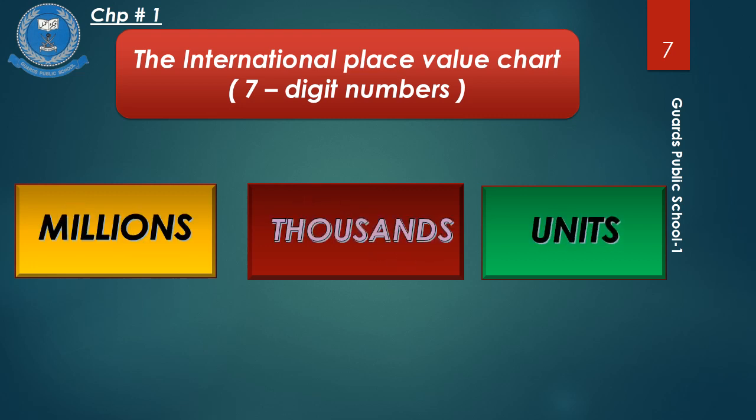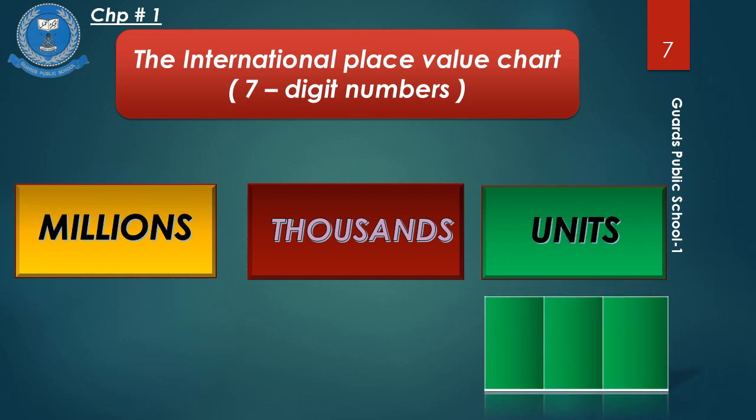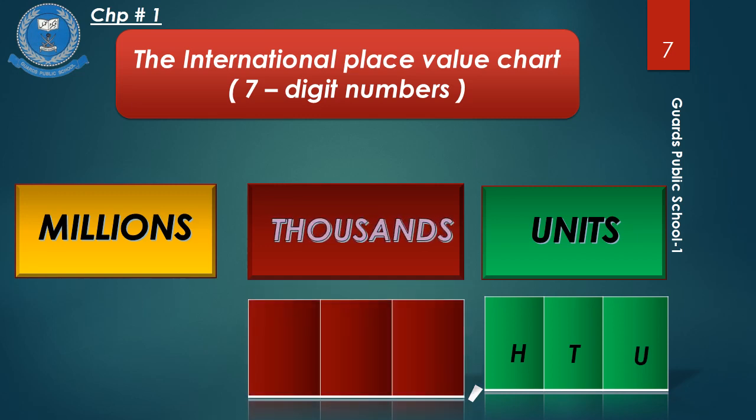Now starting from the right hand side, that is from unit period, our family has 3 members, that is unit, tens and hundred, comma. Second period is of thousand. Thousand period or family is further divided in 3 members: thousand, 10,000 and 100,000, comma.